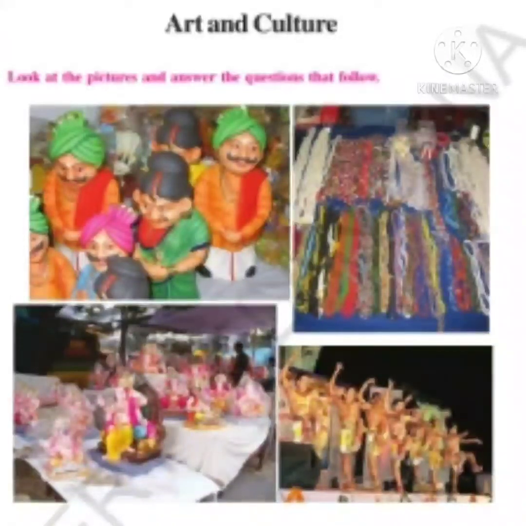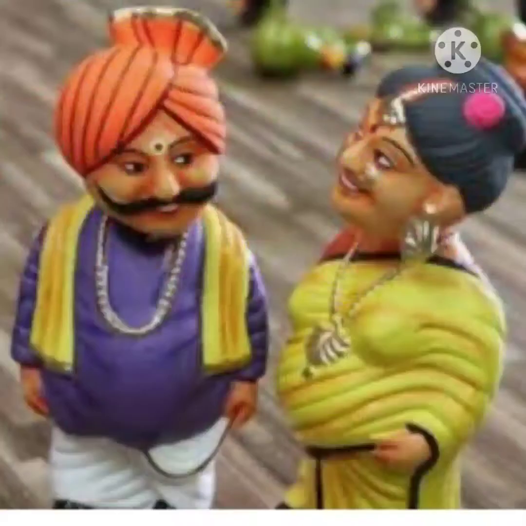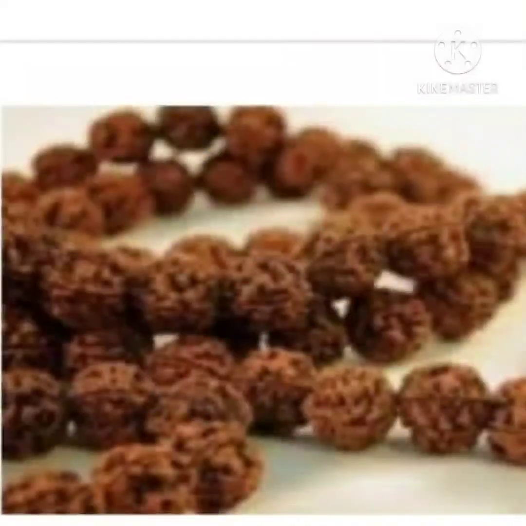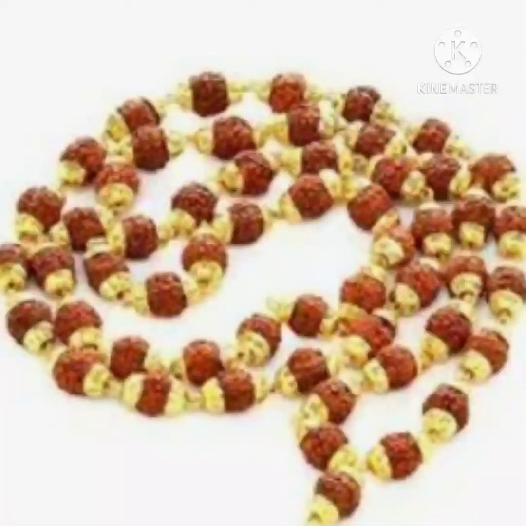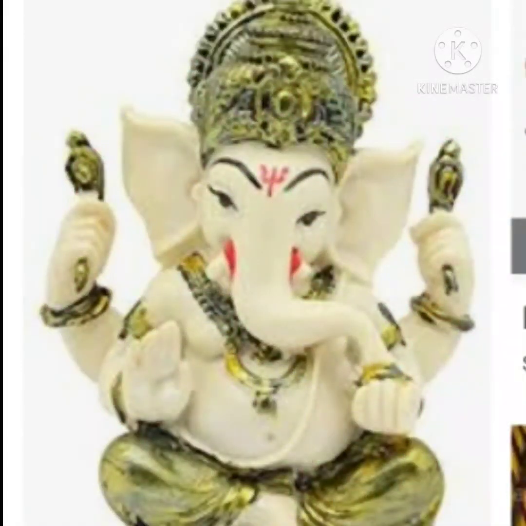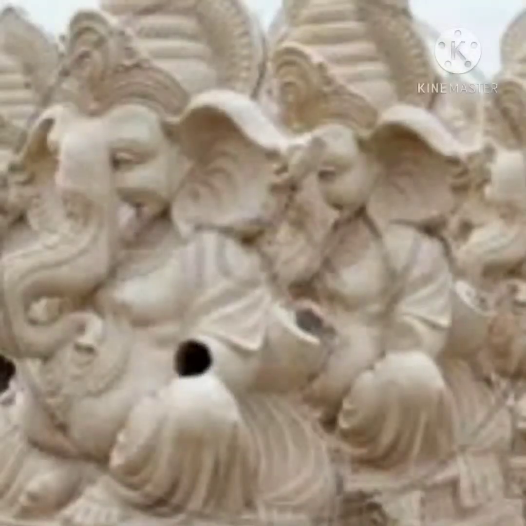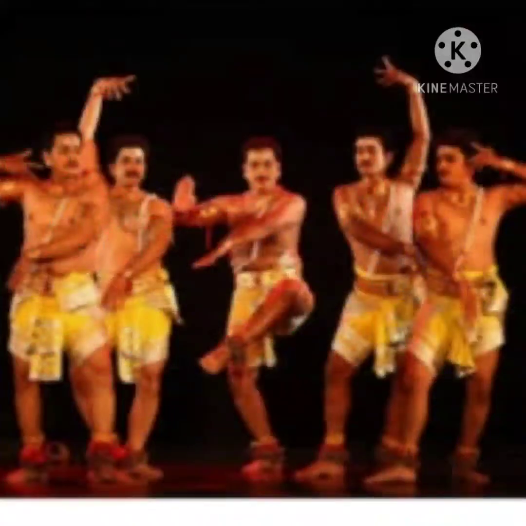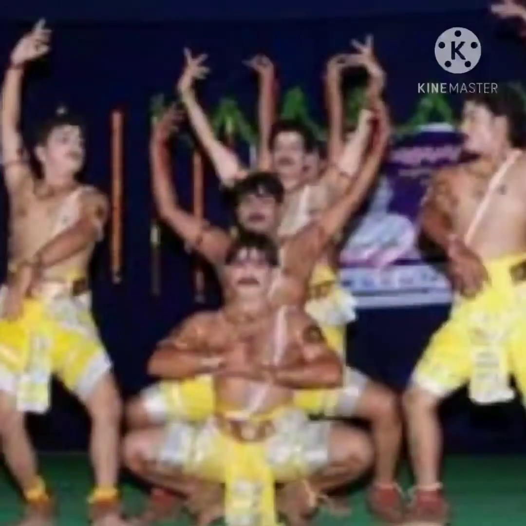Yes, in the first picture, we see Kondapalli Bommalu. In the second picture, we see the Rudrakshamalas, chains of beads. In the third picture, we see the statues of Vinayaka made with plaster of Paris. We generally find these three kinds of handicrafts in stalls, shops, emporiums, exhibitions, etc. In the fourth picture, we see Perini Tandavam, a popular dance form originated in Telangana.